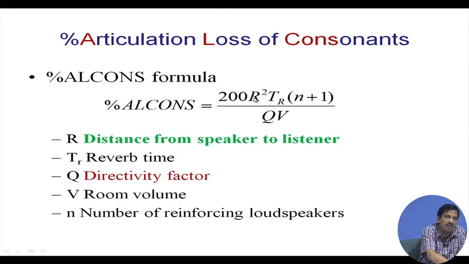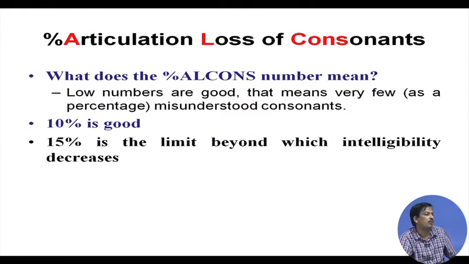Here r is the distance, Tr is the reverberation time, N is the number of reinforcing loudspeakers plus 1, Q is the directivity factor and V is the volume. So, if all the parameters are given, I can calculate the percentage ALcons. Now, what does the percentage ALcons number mean?